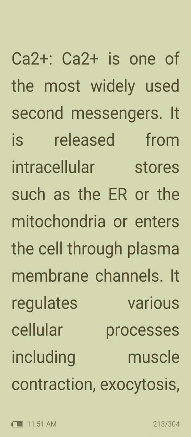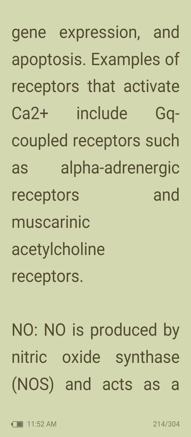Ca2+ is one of the most widely used second messengers. It is released from intracellular stores such as the ER or the mitochondria, or enters the cell through plasma membrane channels. It regulates various cellular processes including muscle contraction, exocytosis, gene expression, and apoptosis. Examples of receptors that activate Ca2+ include Gq-coupled receptors such as alpha-adrenergic receptors and muscarinic acetylcholine receptors.